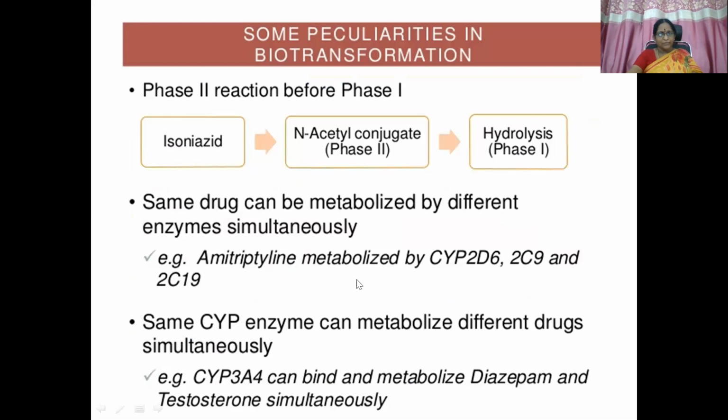Example, amitriptyline is metabolized by CYP2D6, 2C9 and 2C19. And another exception is that the same CYP enzyme can metabolize different drugs simultaneously. That is, CYP3A4 can bind and metabolize diazepam and testosterone simultaneously.